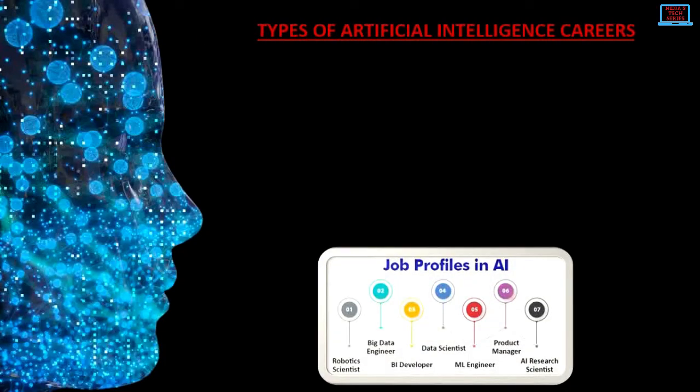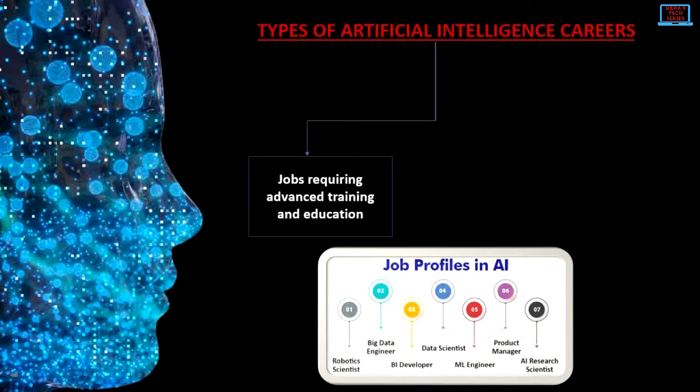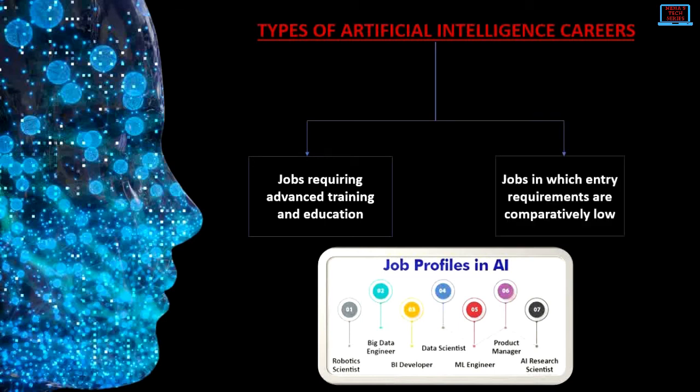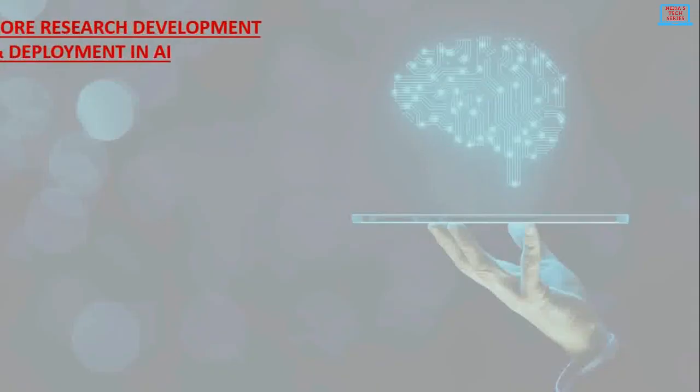Types of artificial intelligence careers. Now, AI careers can be broadly classified into two types. First is jobs requiring advanced training and education. These jobs usually are related to research, development, and deployment of AI systems. And the second one is jobs in which entry requirements are comparatively low. These jobs are typically related to operations of the AI systems.